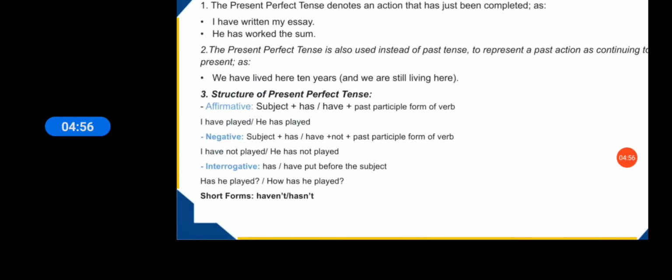Now let's read further about the next sentence type, which is interrogative sentences. How do you form an interrogative sentence here? You use had.